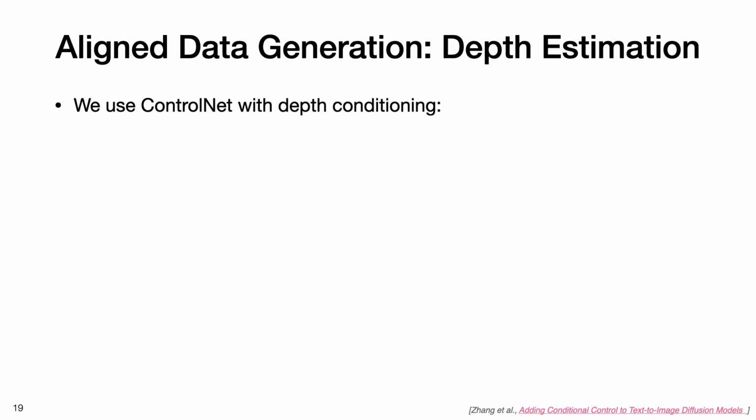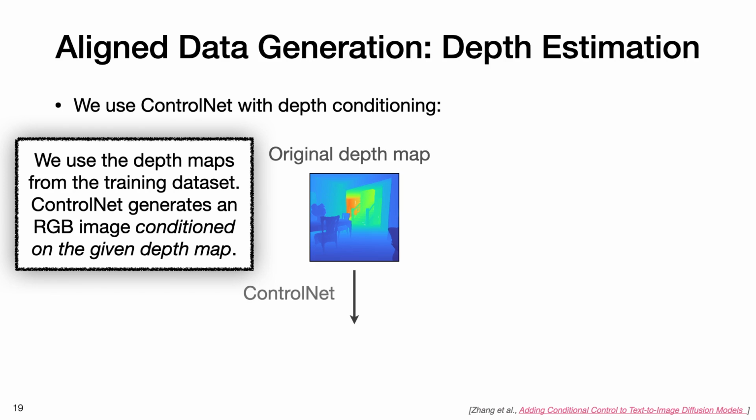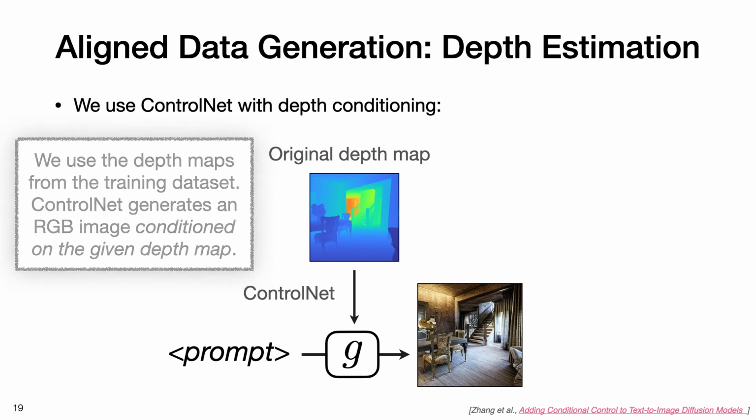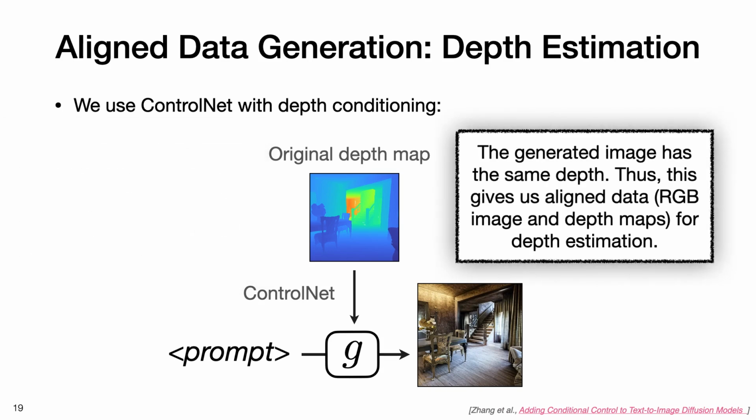For depth estimation, we use ControlNet with depth conditioning. We use the depth maps from the training dataset. We then use ControlNet to generate an RGB image conditioned on the given depth map. Note that the generated image has the same depth as the depth map we gave as input. Thus, this gives us aligned data for depth estimation.